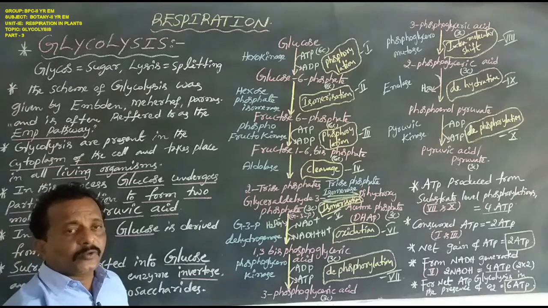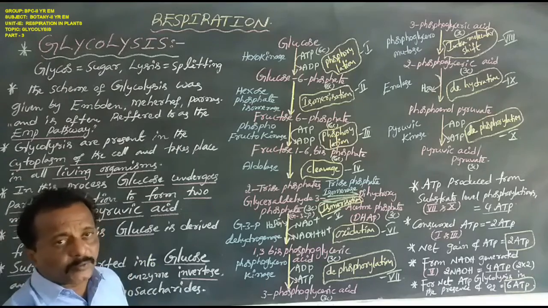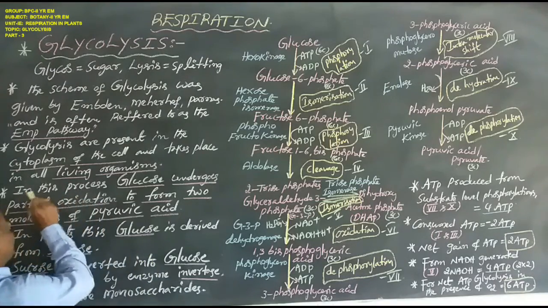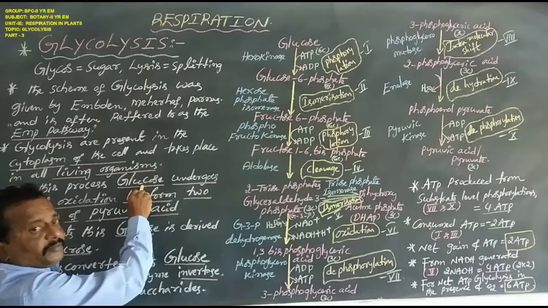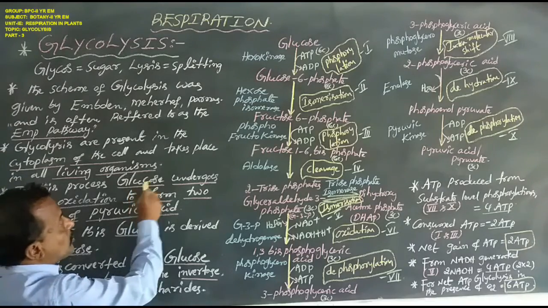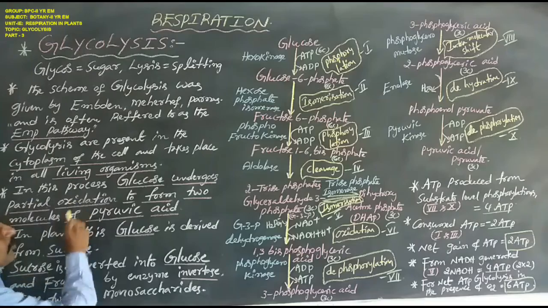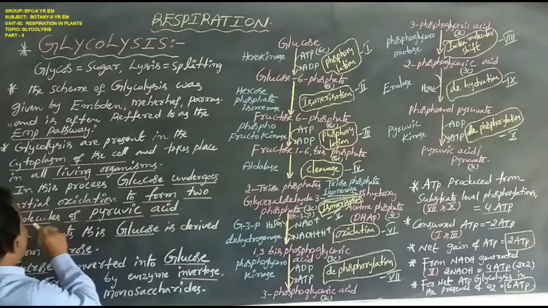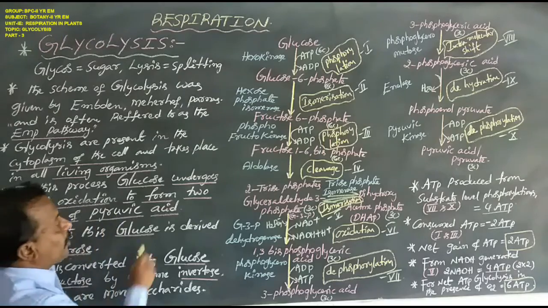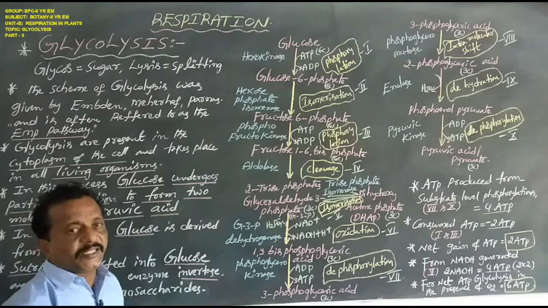One molecule of glucose undergoes partial oxidation to form two molecules of 3 carbon compound, pyruvic acid.